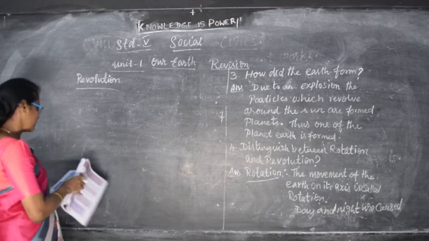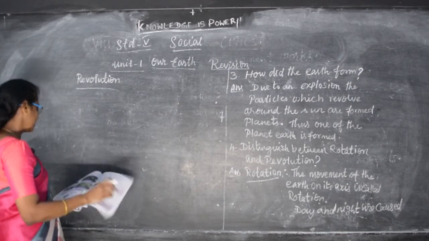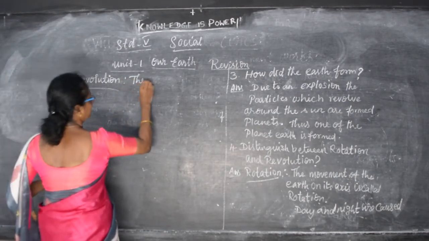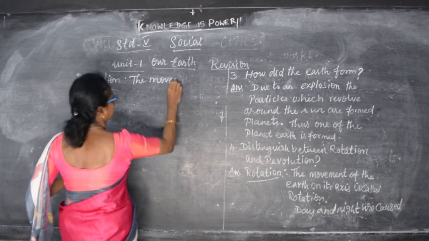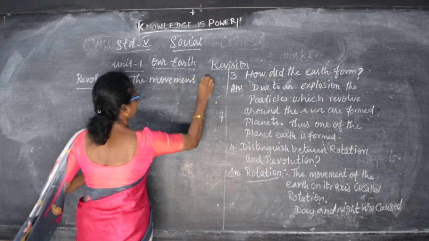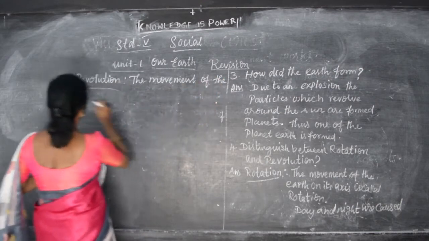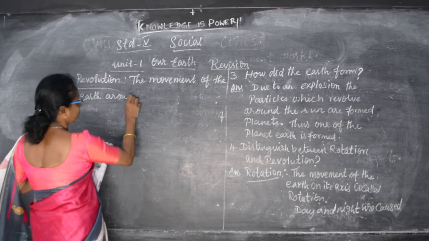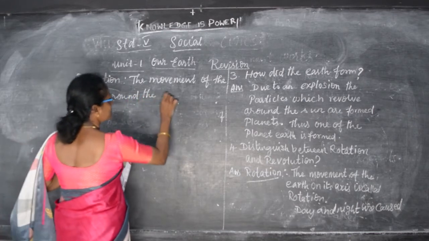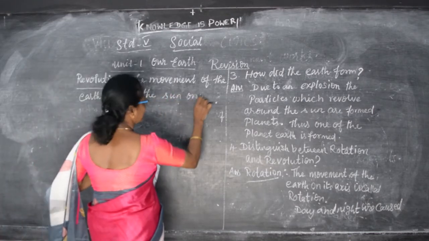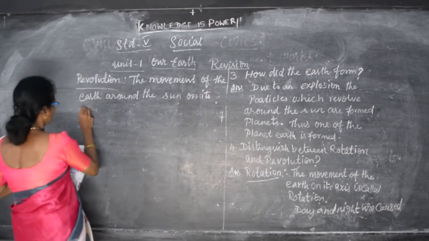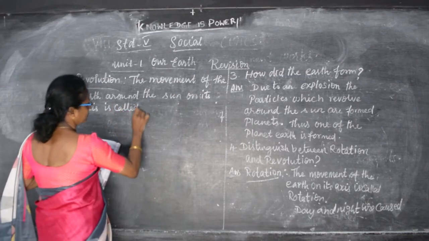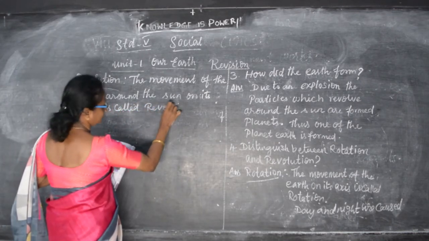Revolution is the movement of the earth around the sun. The movement of the earth around the sun on its axis is called revolution.